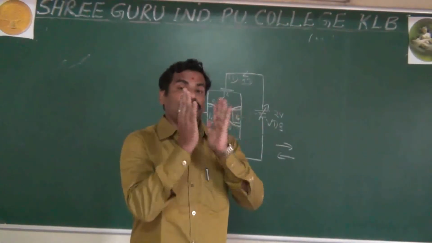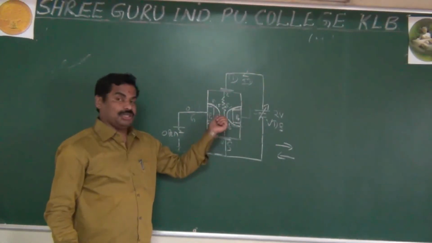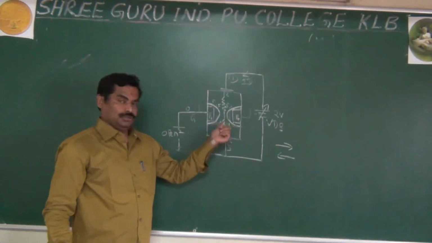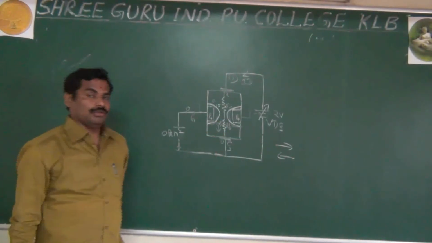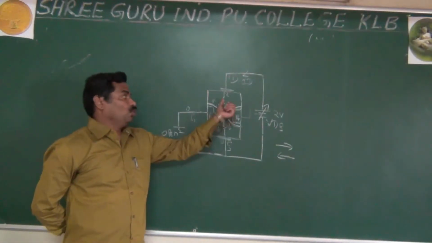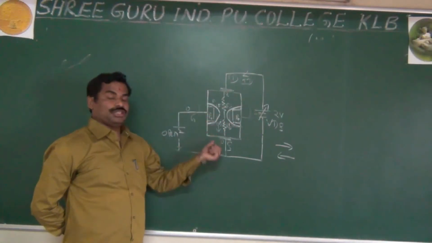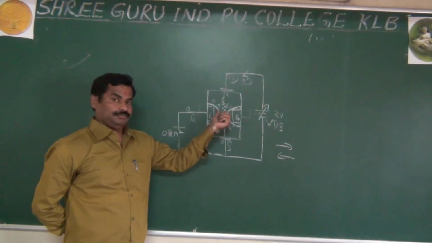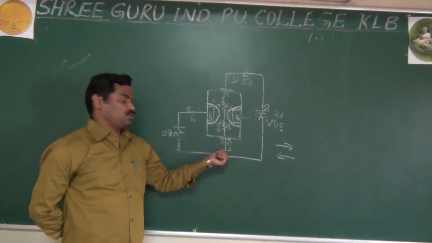That is not correct, because once these two depletion layers touch each other, the current will be zero. The ID will be zero. If ID is zero, then no voltage drop occurs across the resistance, and the gate-source is not reverse biased. If it is not reverse biased, it is not possible to control the current.